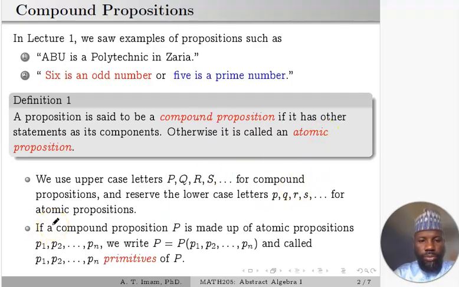If a compound proposition P is made up of atomic propositions p1, p2 up to pn, then we write P equal to P of p1, p2 up to pn.